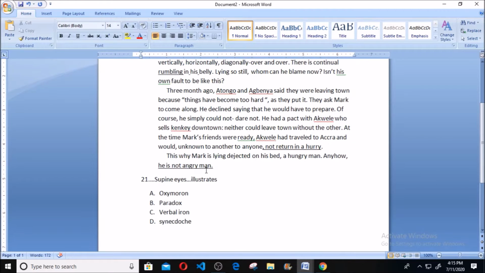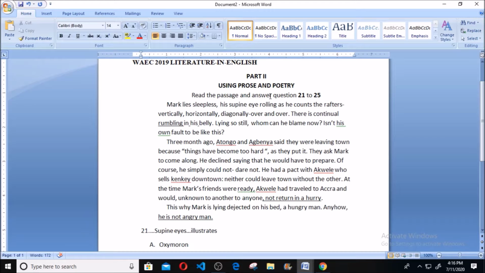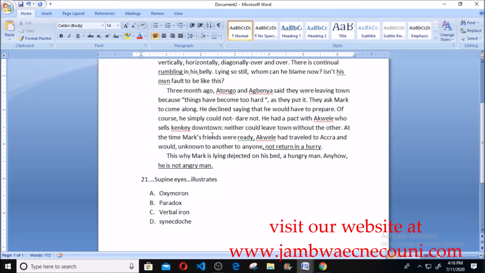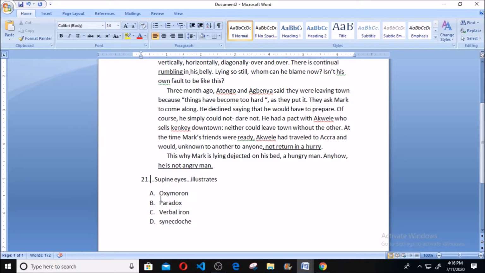Question number 21 says, "Something illustrates that..." So we have to use this unseen prose to answer this question. This phrase was coined from this unseen prose. So the phrase "something illustrates that": A. Oxymoron, B. Paradox, C. Verbal irony, D. Synonyms. The correct answer here is verbal irony.